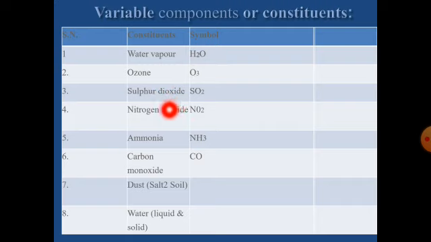Sulfur dioxide: in the places where industries are there, the percentage of sulfur dioxide is more. In other places it is less.